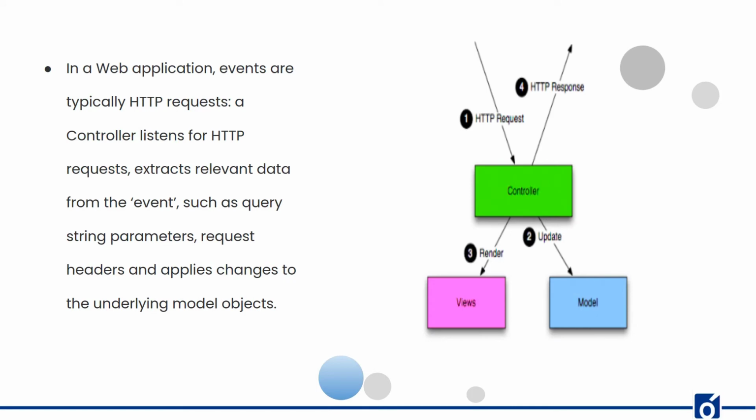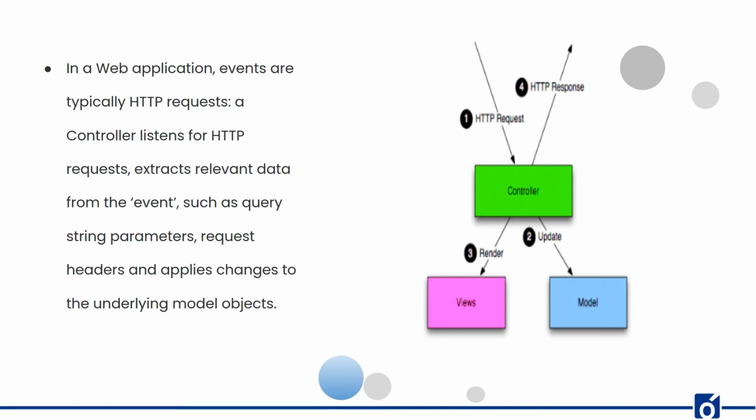Now let's summarize how controller, models, and views work together in a flow with the help of a diagram. In a web application, events are typically referred to as an HTTP request. Once an HTTP request is triggered, the controller listens for it and extracts the relevant data from the event, such as the query string parameters, request header, etc., and applies the changes to the underlying model object.